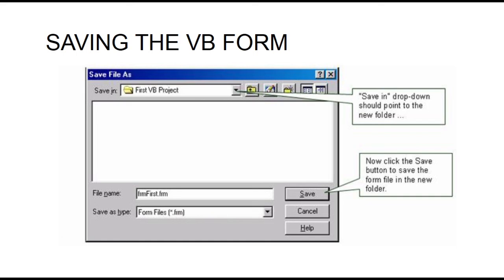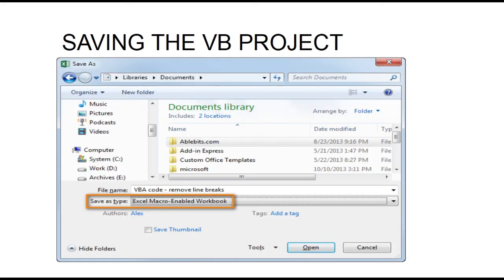Next is how to save the VB form. Each form in a VB project can be exported and saved as a separate file with the extension .frm. We can export the form in three ways in VBA. First method is right click on the form name in the Project Explorer and click on the Export File option. Second method is click on the File menu in the menu bar and select Export option. And the third method is press the shortcut key Ctrl plus M on the keyboard.